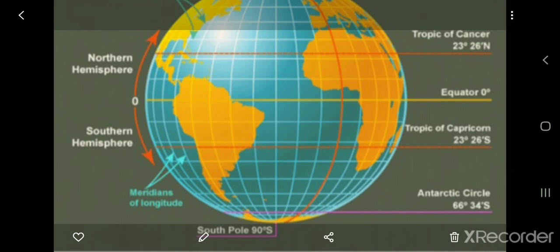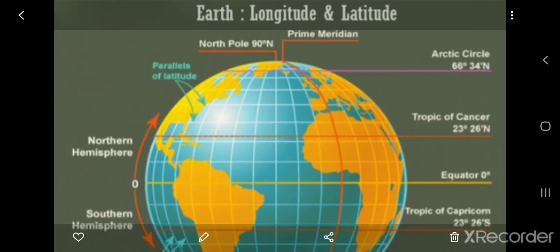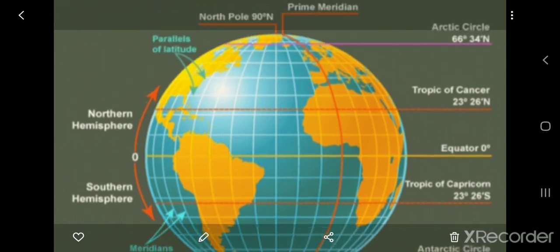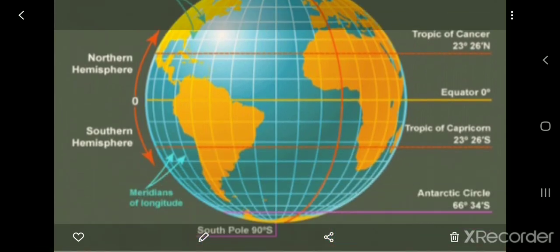Okay. Now the next is what? The parallel on the northern side at the point forms the North Pole, and similarly, when we go down, it forms at 90 degrees south, that is what? South Pole. Okay.